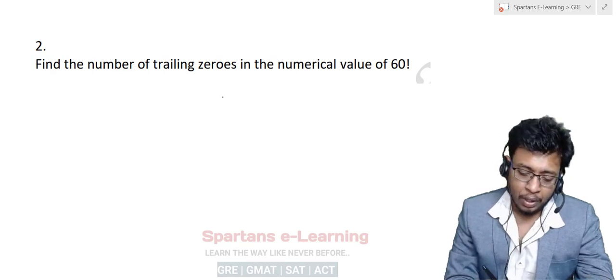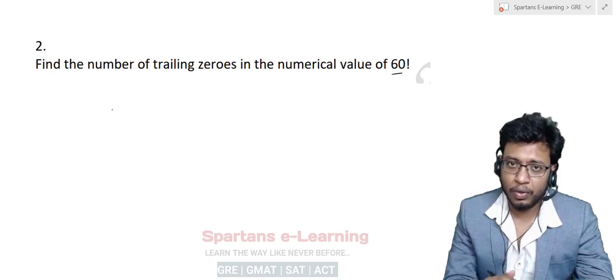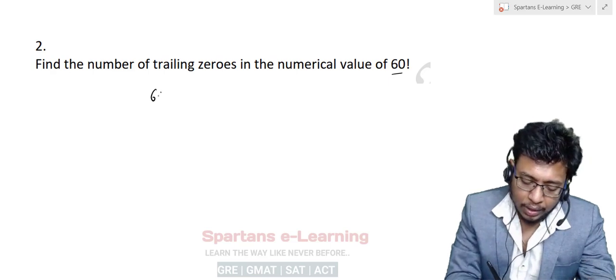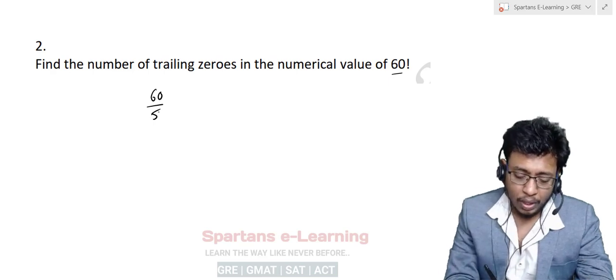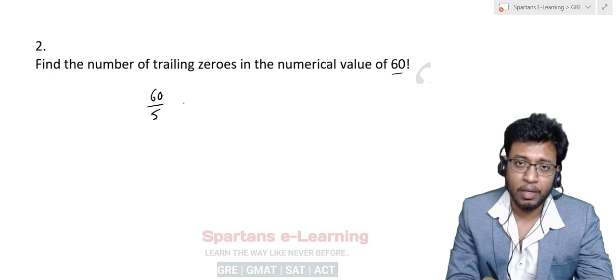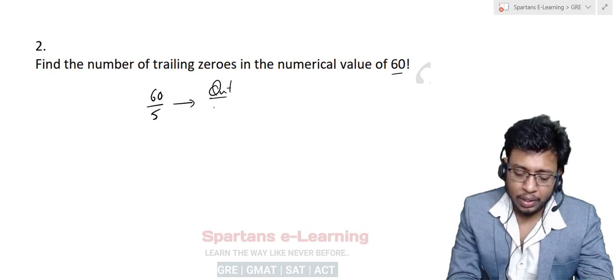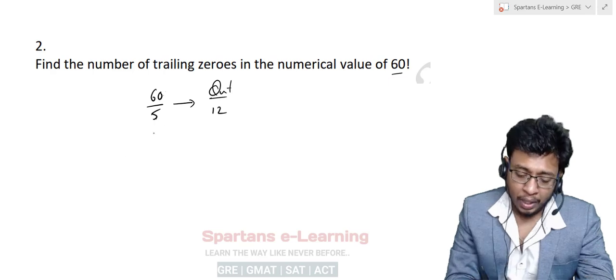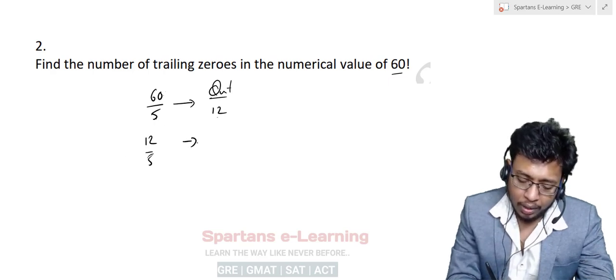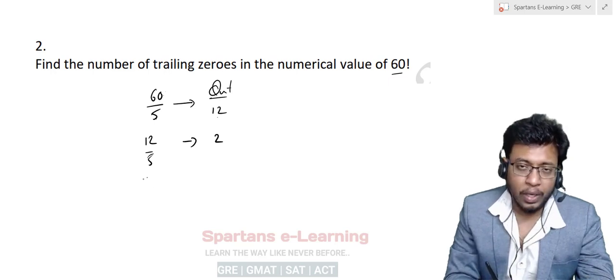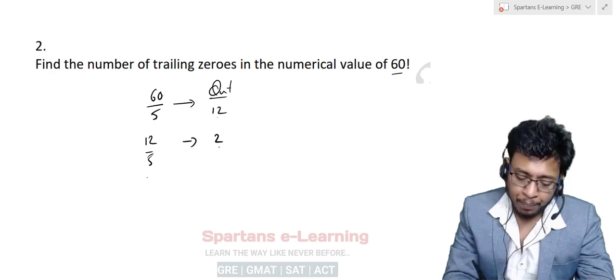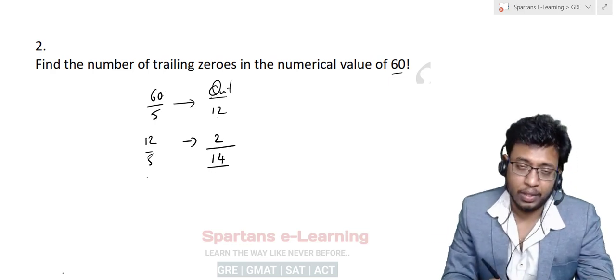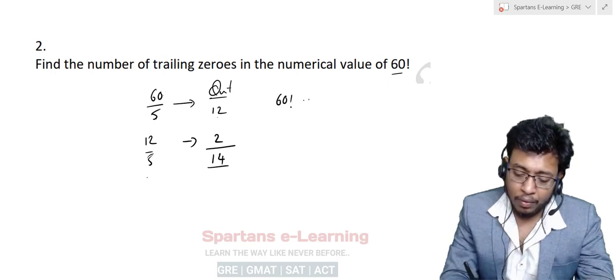Now to find the number of zeros, first of all you have to find the number of 5s, right? If you want to find the number of 5s in n factorial, you directly divide 60 by 5, because you are trying to find the number of 5s in 60 factorial. So 60 by 5, write the quotient here, it will be 12. Again you divide this 12 by 5, write the quotient here, it will be 2. Now 2 by 5, 2 is less than 5, so you won't get any quotient, you will get the remainder as 2 itself, right? So you can say that there are 14 5s. So 60 factorial will have 14 5s in it. That means it will be 5 power 14.